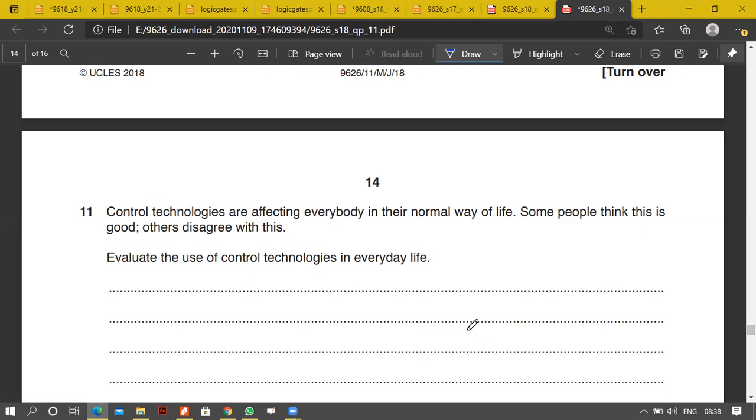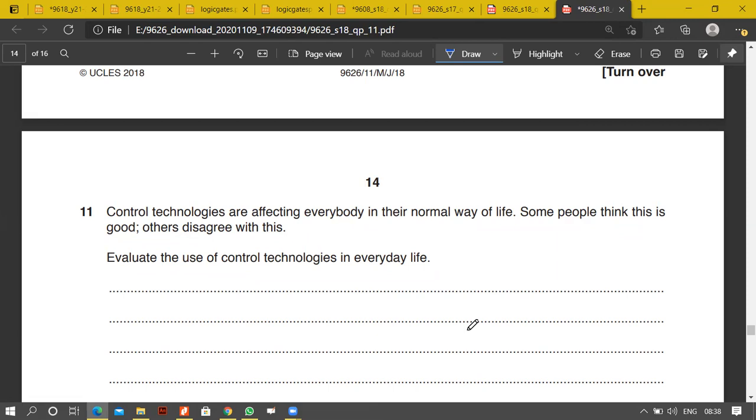Okay. First of all, I know most of the points are in the favor, but why would someone disagree with it? Yeah, exactly. So obviously, control technologies will create more de-skilling. People will become more unemployed. When repetitive tasks can be done through robots in industries, obviously humans will be laid off.